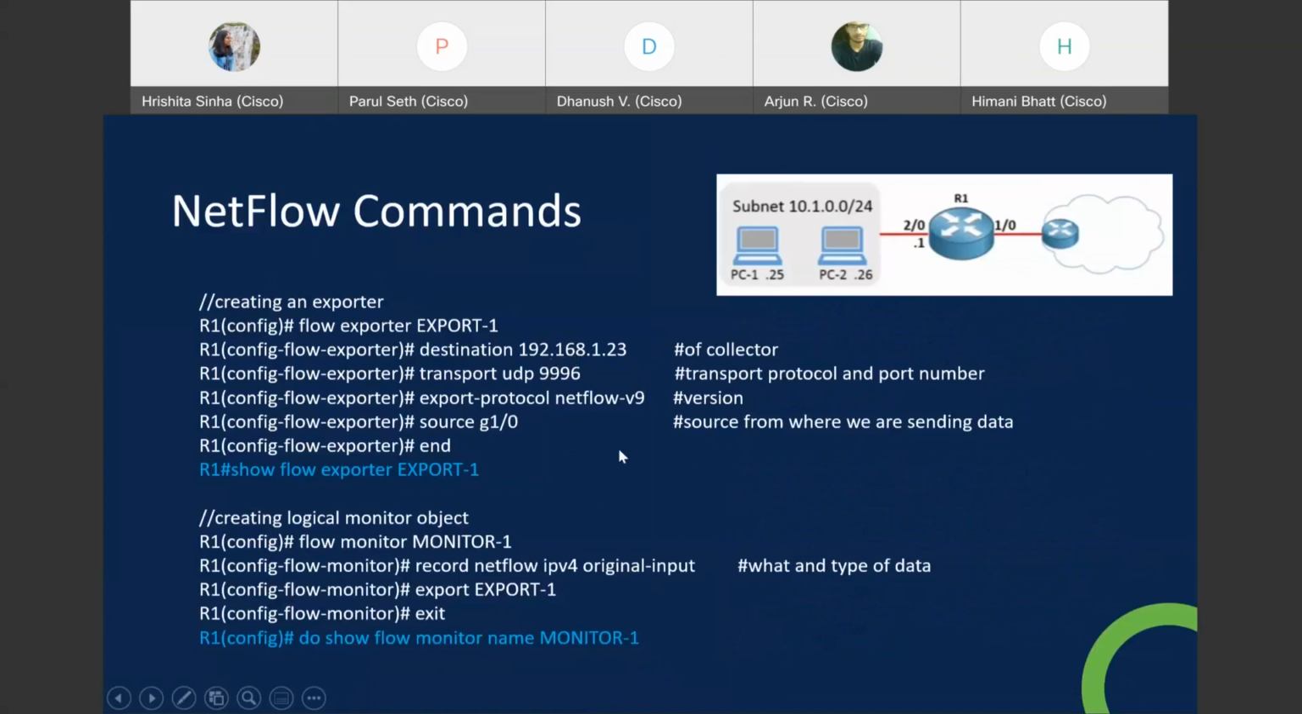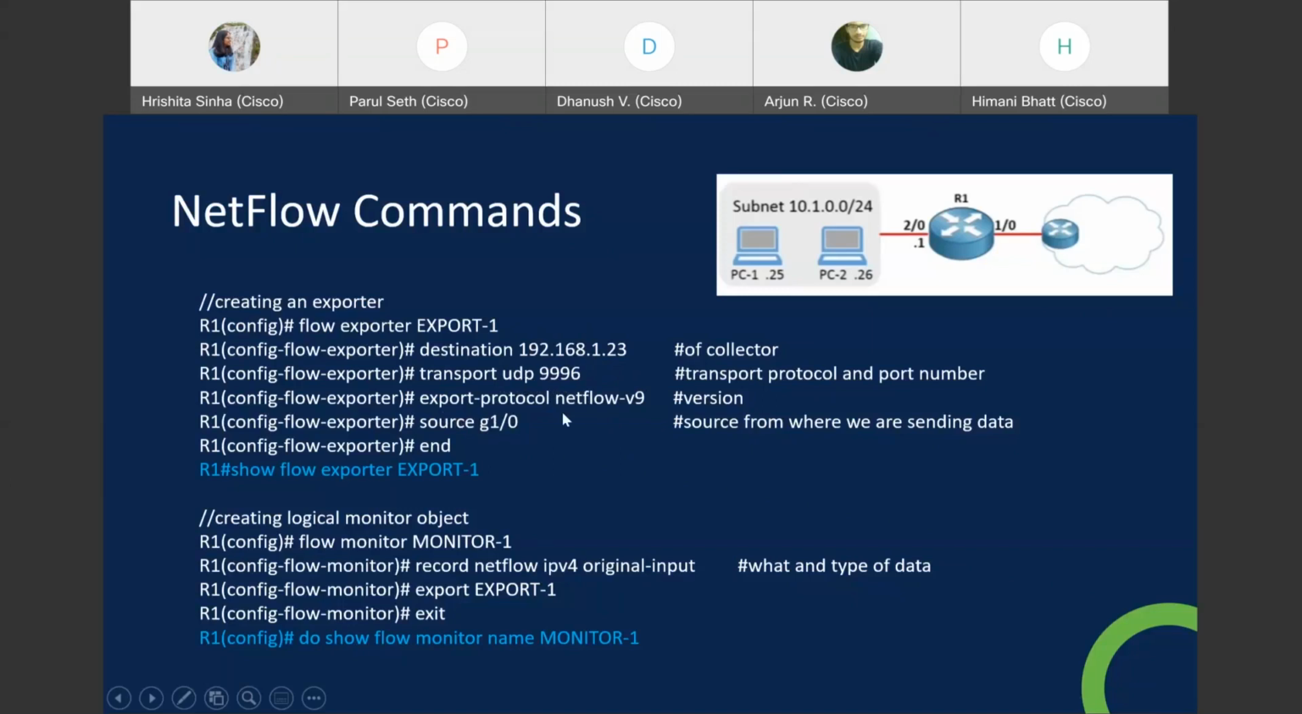First of all, we need to remember that we need to configure an export. Export as in which is going to export the data. Here we have the destination of the collector to where we are sending it. Now transport UDP, the protocol we are using, and the port number 9996 is the default port number of Scrutinizer. So we have used it here.